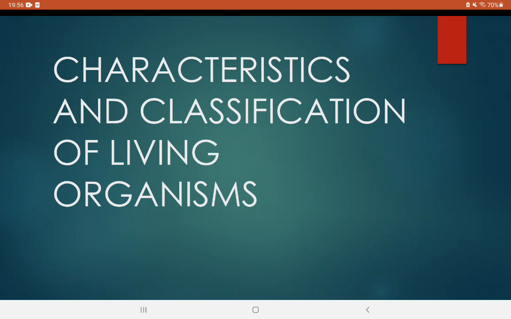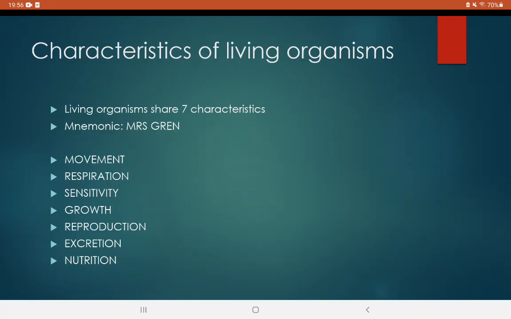Today we'll be doing a biology chapter, which is characteristics and classification of living organisms. So, firstly, characteristics of living organisms. Living organisms have seven main characteristics, and the mnemonic we can use to learn them easily is Mrs Gren.